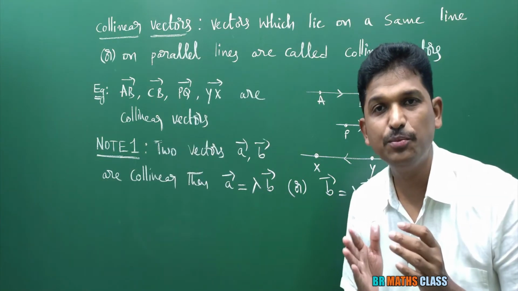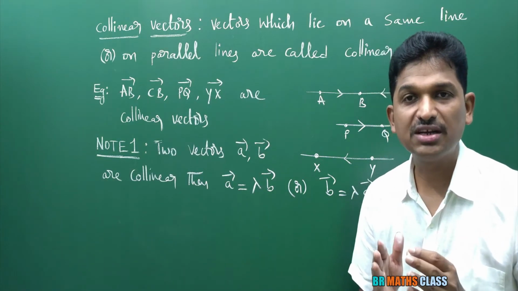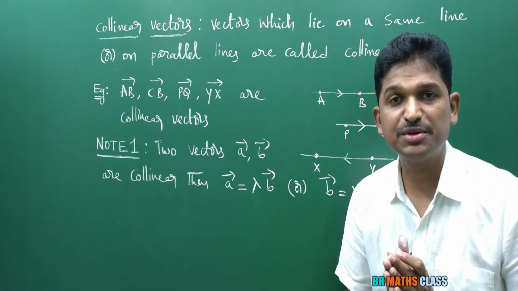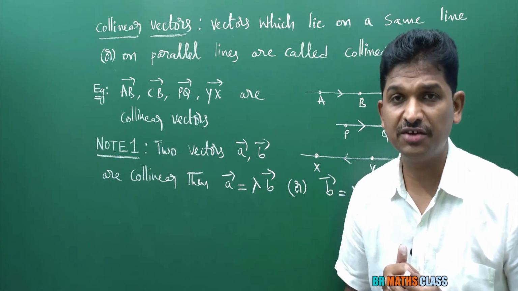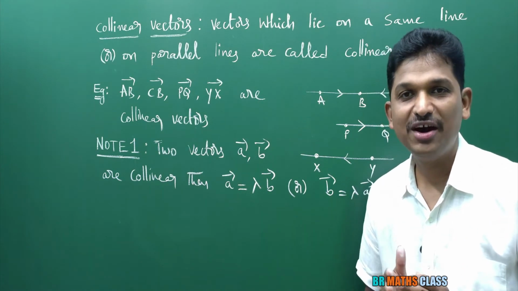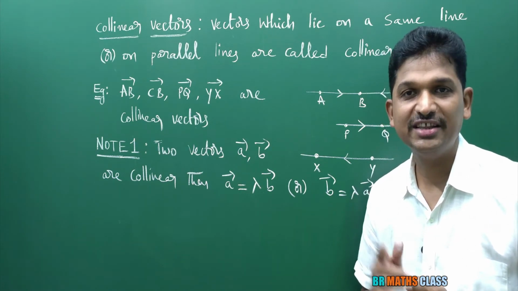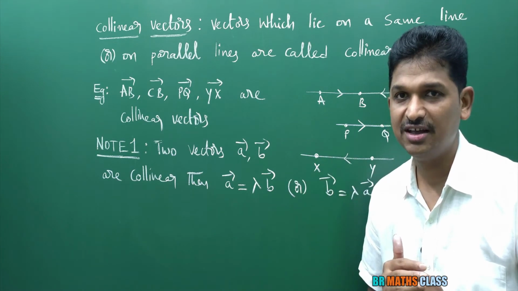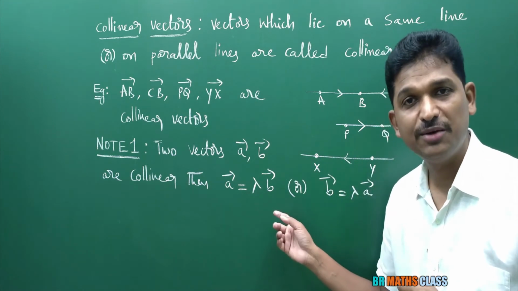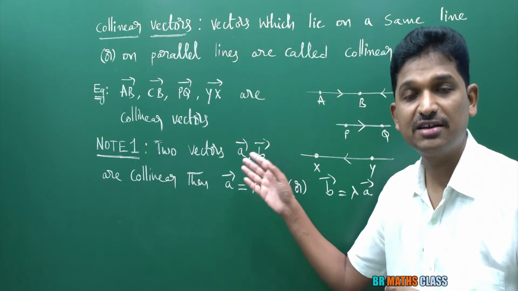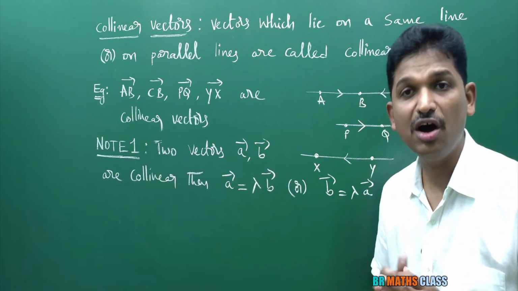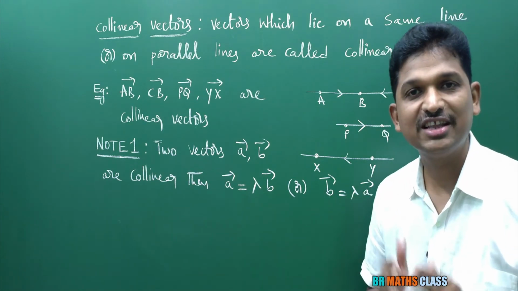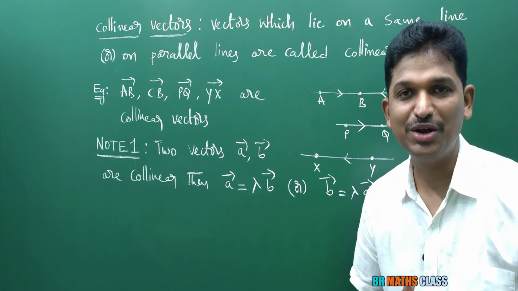So the main point: if two vectors are collinear, then one vector can be expressed as scalar multiplication of the other vector. If A bar equals lambda times B bar, or B bar equals lambda times A bar, then we can say that the vectors A bar, B bar are collinear.